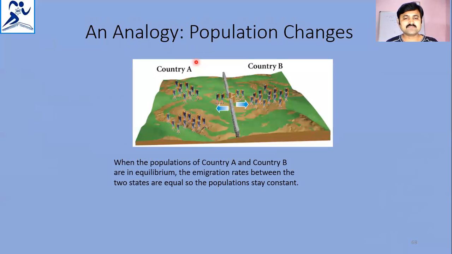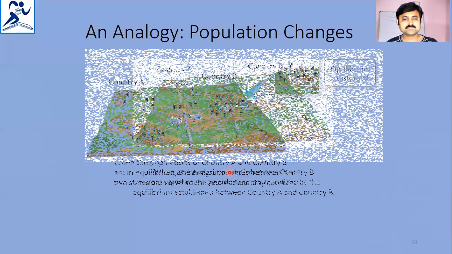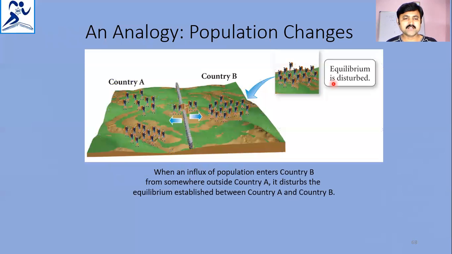This is what we observed about the population changes earlier also. So equilibrium is disturbed here when an influx of population enters country B from somewhere outside country A, disturbing the equilibrium established between country A and country B. This is the general idea of how equilibrium can be disturbed.